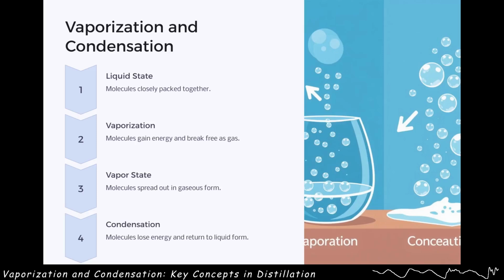Vaporization and condensation are the two main phase changes that drive simple distillation. During vaporization, liquid molecules gain enough energy to break free and become gas, while condensation happens when these gas molecules lose energy and return to liquid form. This is exactly like what happens when you take a hot shower. The hot water vaporizes and creates steam, that's vaporization. Then that steam hits your cold bathroom mirror and turns back into tiny water droplets, that's condensation.